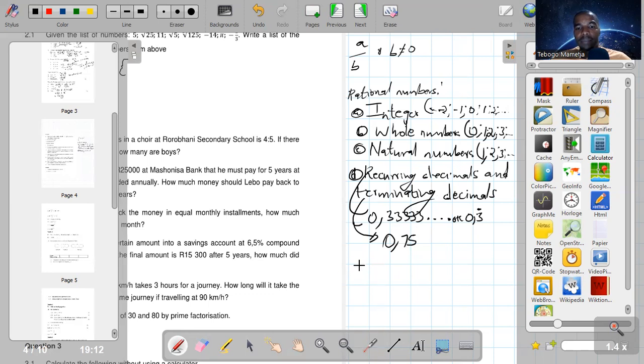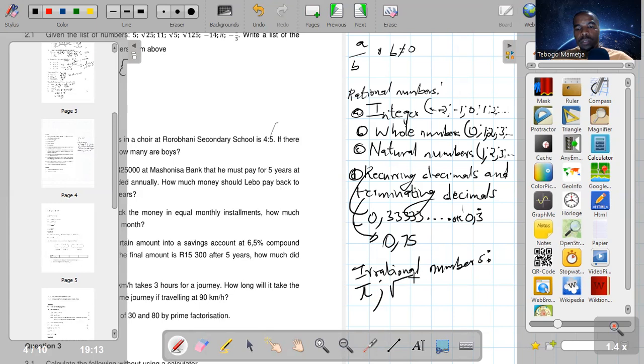Then irrational numbers, so that I clarify this thing, irrational numbers are numbers which cannot be written in a form of A over B. So unlike these ones, there are numbers which are besides these ones. They cannot be written in a form A over B. So an example of these numbers is pi.